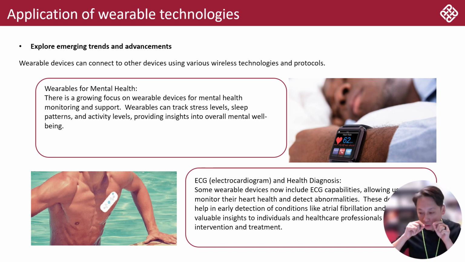They observe the signal, and then they find an expert to label: this is the action of depression, this is the label of anxiety. Then they put it into machine learning and let the machine learn the patterns of the signal. And that is the wearable device for mental health.